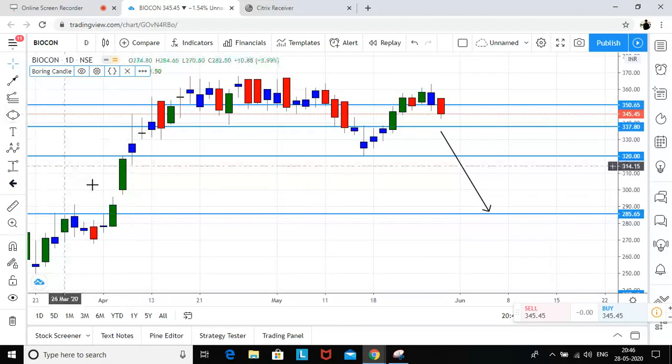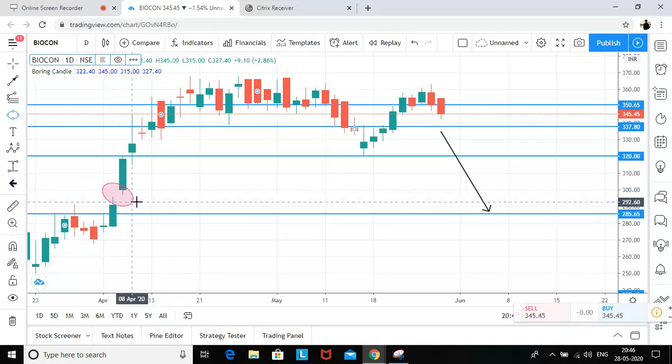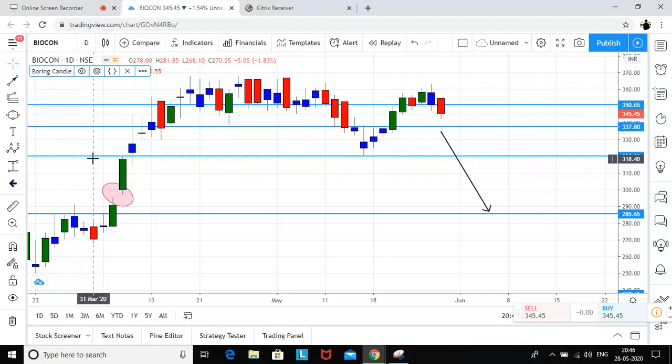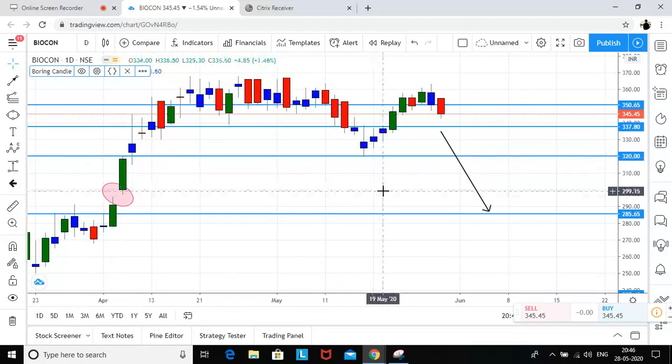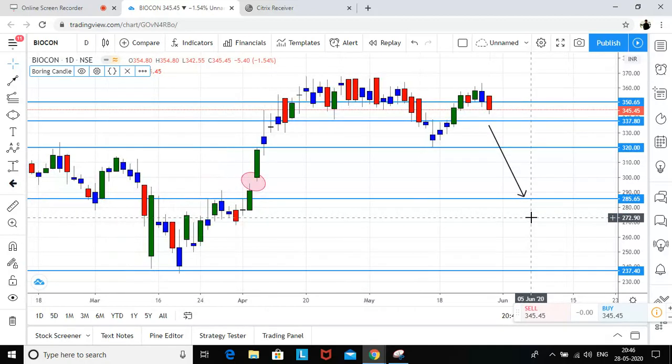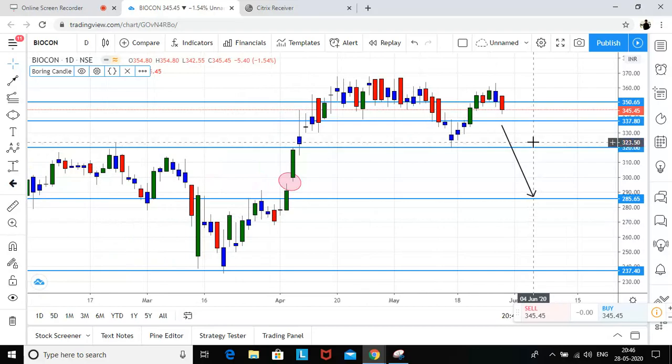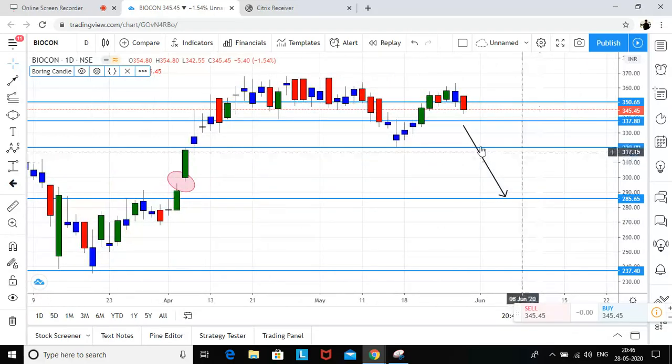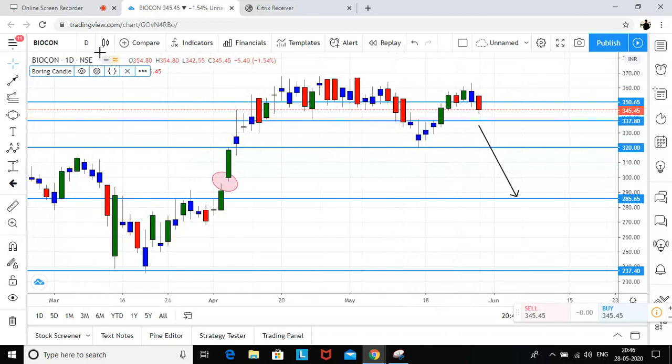Again, there is a gap, so the gap obviously will be filled, and then there is a very good demand. Red, blue, green, green, right? So 285. There are chances, in case we see profit booking, but as of now we can't say because we still have one good demand over here.